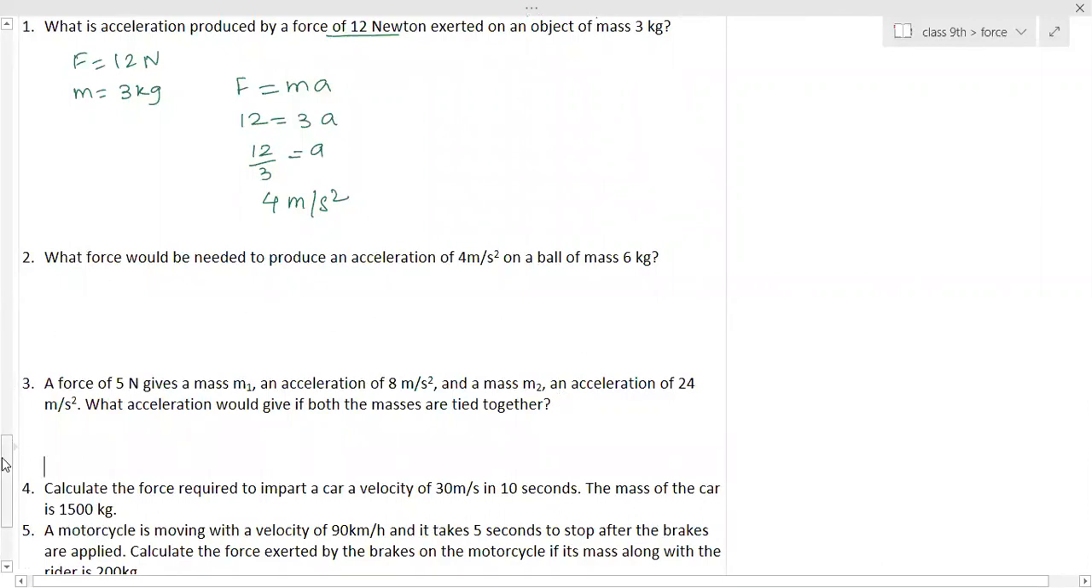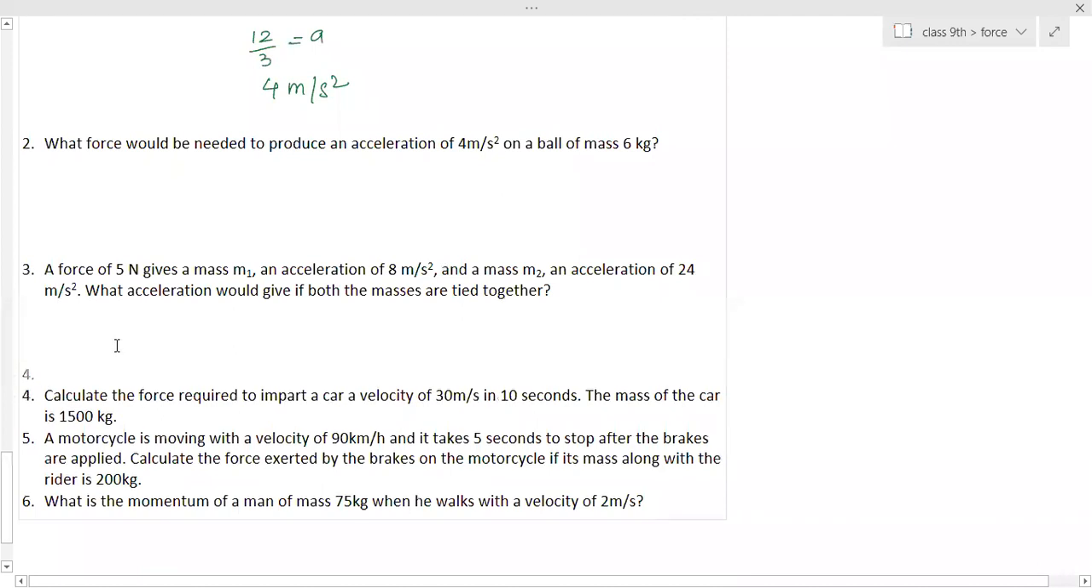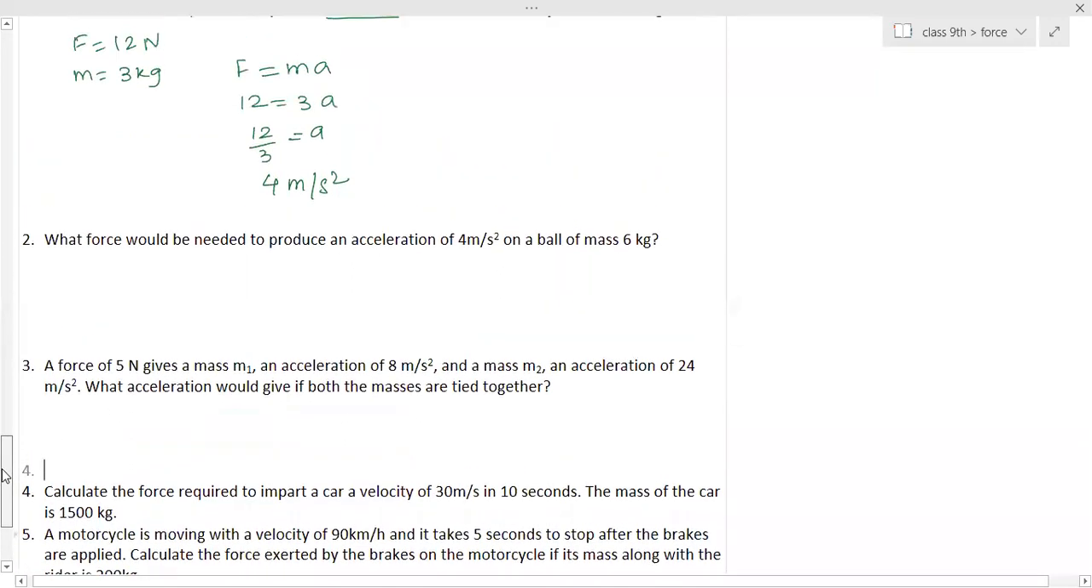Ma'am, I got the third one. Ma'am, I got 6 meter per second square. Let me check. Can you scroll it to the first question? Why have you still not done the first one? No, ma'am. I was writing the question. Yeah, if you write the question also, this much time is needed.